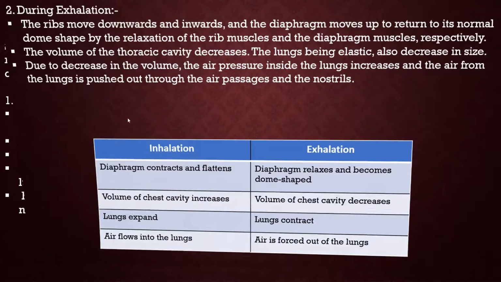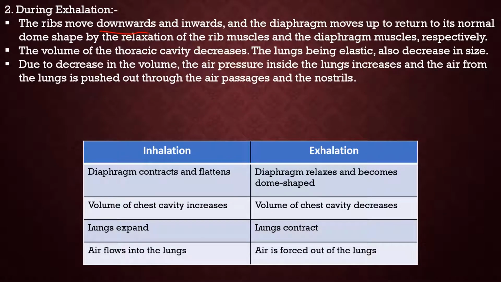Now during exhalation the ribs move downwards, opposite of course, and inwards, and the diaphragm moves up to return to its normal dome shape. As I told, it will return to its dome shape by the relaxation of the rib muscles and the diaphragm muscles respectively. And then the volume of the chest decreases. So now you will guess, the lungs also being elastic will also decrease in size. And now due to decrease in the volume, the air pressure will of course increase, and the air from the lungs is pushed out through the air passages and the nostrils.